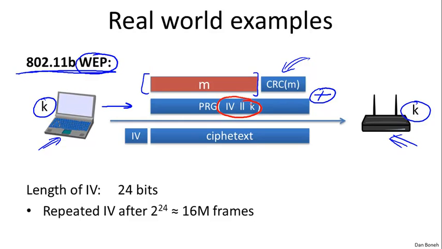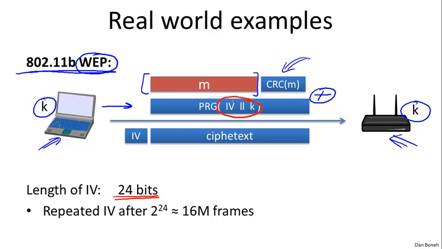This IV is a 24-bit string, and you can imagine that it starts from 0, and perhaps it's a counter that increments by 1 for every packet. The reason they did this is that the designers of WEP realized that in a stream cipher, the key is only supposed to be used to encrypt one message. So they said, let's change the key after every frame.